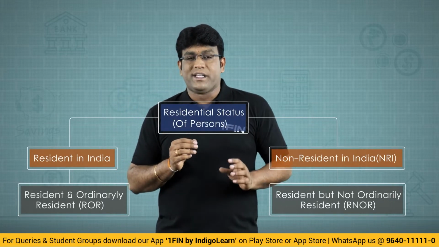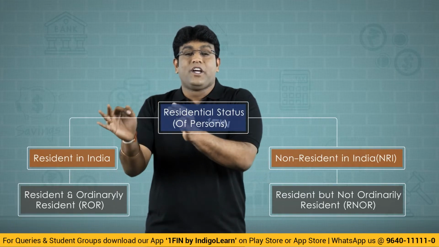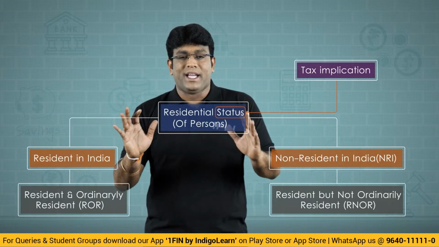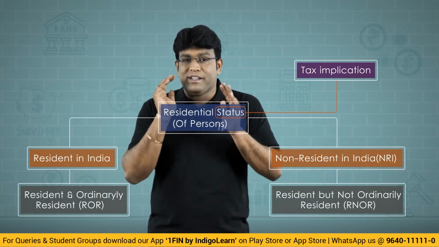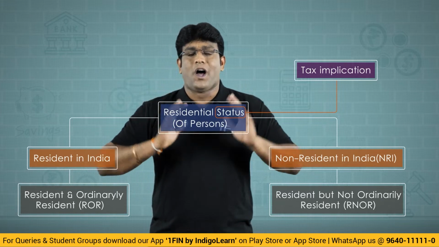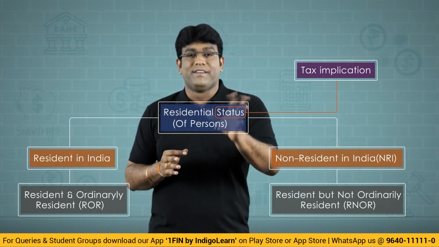Now the point to be noted here is that based on residential status, the taxability of a person will change. That means if Shiva Teja is a resident, my taxability in India will change. If Shiva Teja is a non-resident, my taxability in India will change.